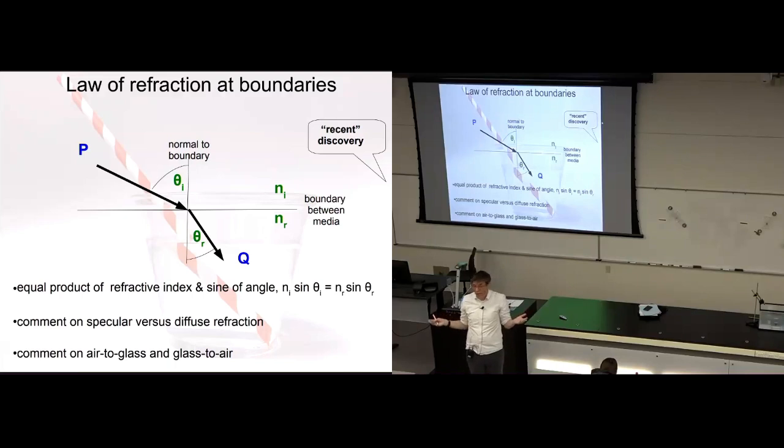The only explanation I can give you, without a lot of mathematics, is that this simple little law, Ni sine theta I equals Nr sine theta r, actually emerges from understanding that light is an electromagnetic wave, and matter is an electromagnetic environment with electromagnetic properties. The interaction between the electromagnetic wave and the electromagnetic properties of matter generates Snell's law. It's fantastic.